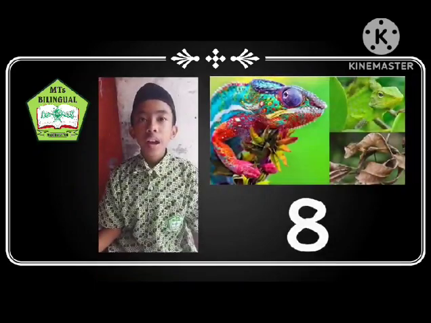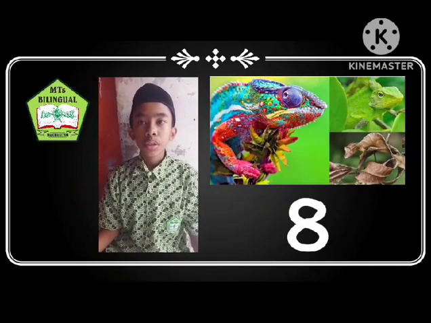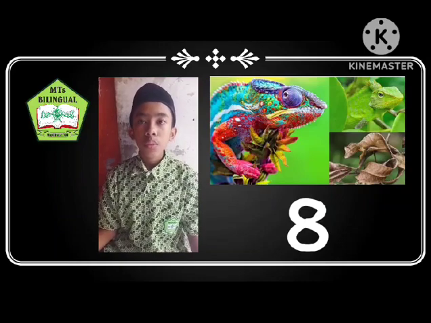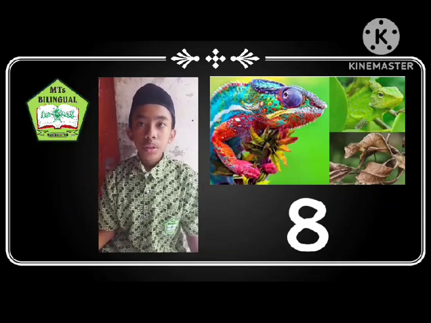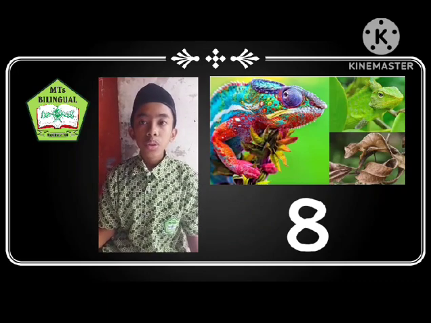Number 8. Adapt. Every living thing must adapt to the environment. For example, camels store water in their humps, because camels live in hot weather, and the water in their humps is to store energy so they can walk. Different from big trees, which will drop their leaves during the dry season. Cold humans will wear jackets or blankets.